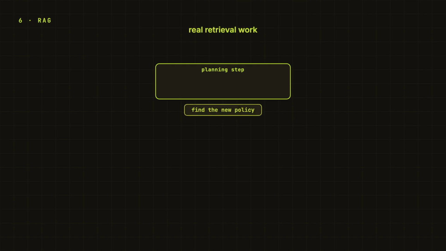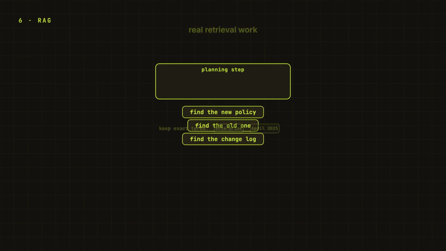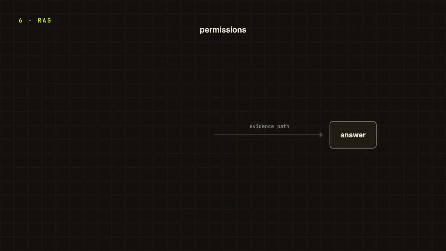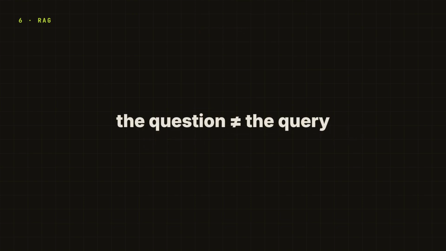Find the new policy, find the old one, find the change log, and keep exact terms like enterprise and April 2025 instead of paraphrasing them away, and permissions it here as well. If the employee cannot see finance only policies, they should not even enter the evidence path. Do not retrieve forbidden evidence and then hope the model behaves. That will bite us someday. Second anchor line, the question is not the query.